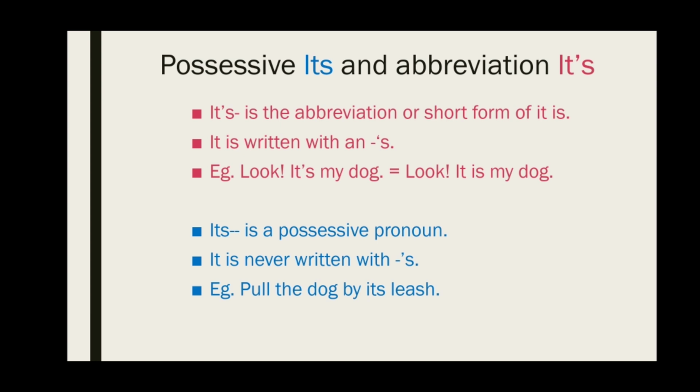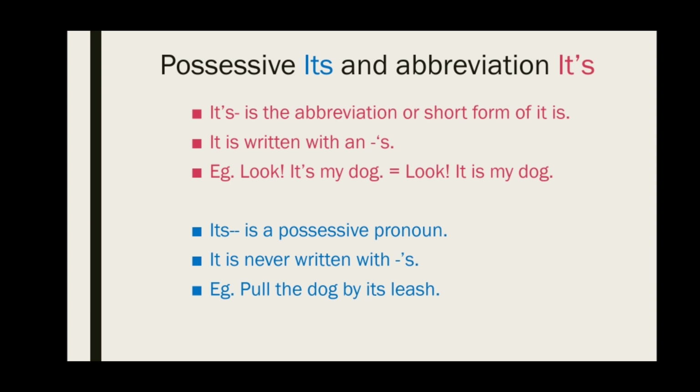First, we are going to look at the red colored sentences. These are the explanation of the abbreviation or short form. It's, when we write with an apostrophe, is the abbreviation or short form contraction of it is. It is written with an apostrophe s. We always put an apostrophe when we are writing the short form of it is.